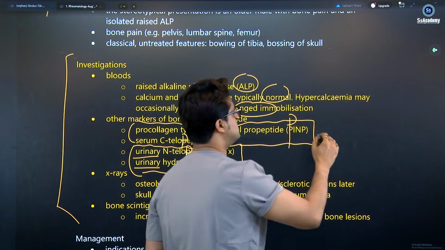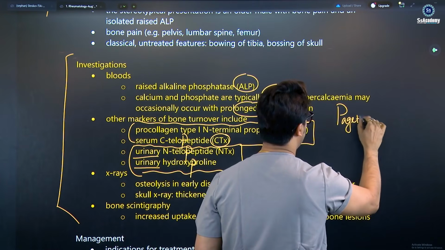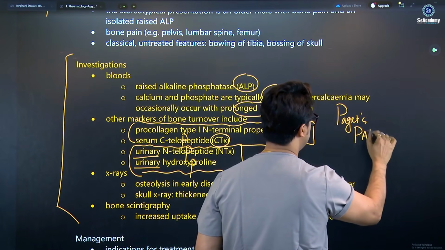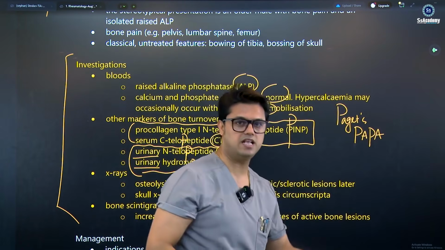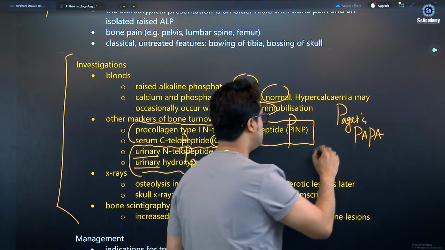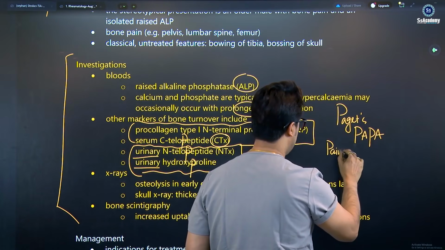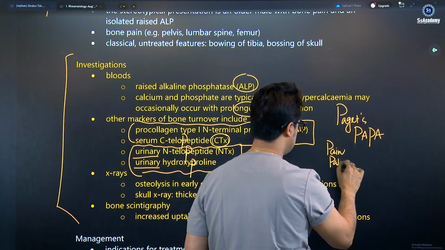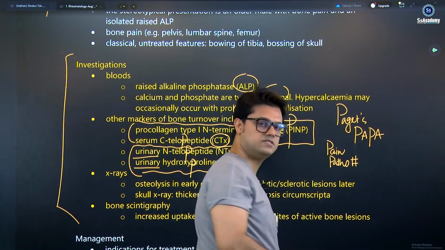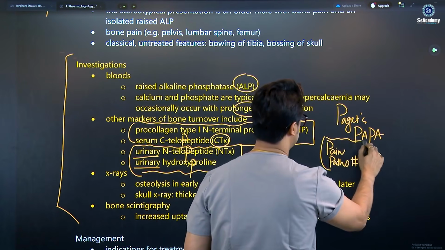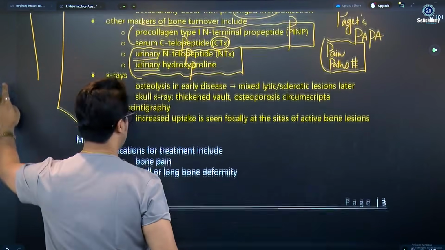As I said, you'll see in the video lectures, Paget's disease is a PAPA disease. You will see the meaning of PAPA. P for pain, P for pathological fractures. You can write down the pain and pathological fractures, and these two Ps that I have included here, and the other two Ps that I'm adding here.